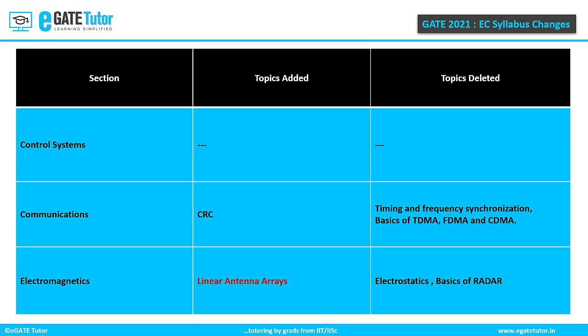And there are a few topics deleted from the communications section, which include timing and frequency synchronization, basics of TDMA, FDMA and CDMA. In the section of electromagnetics, coming to the syllabus according to GATE 2020, it was generalized as antenna arrays, but this time it was specifically mentioned as linear antenna arrays. So that is also to be noted. And the topics deleted in electromagnetics are electrostatics and basics of radar.